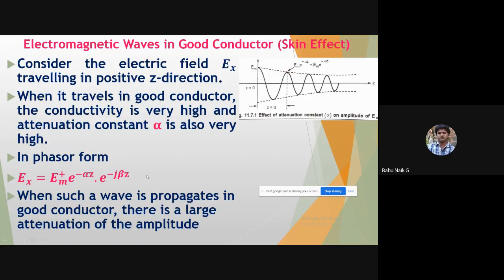Further, as it travels into the medium, it is going to reduce the amplitude, because it decays exponentially. So how much it reduces depends on how far the wave travels into such mediums.